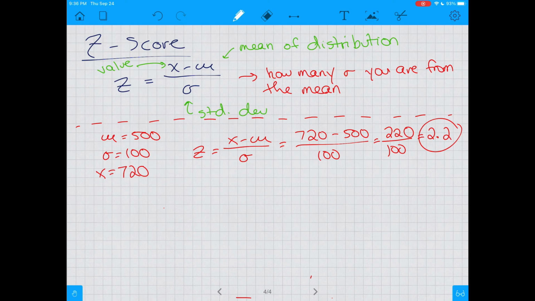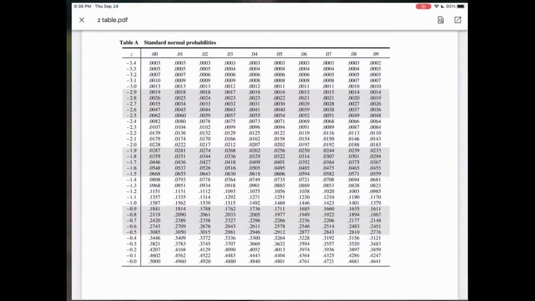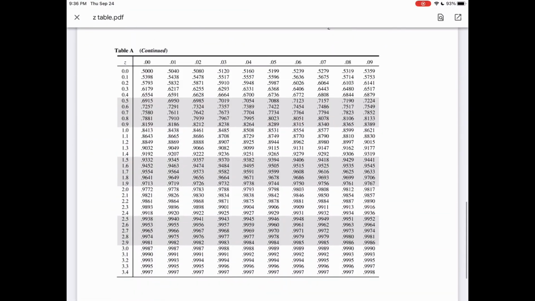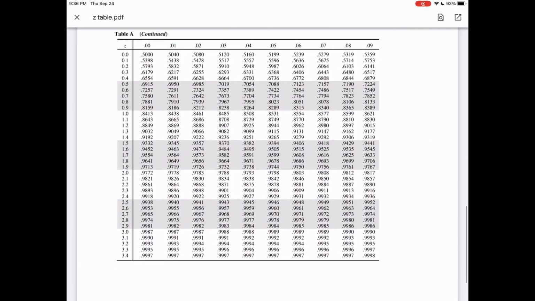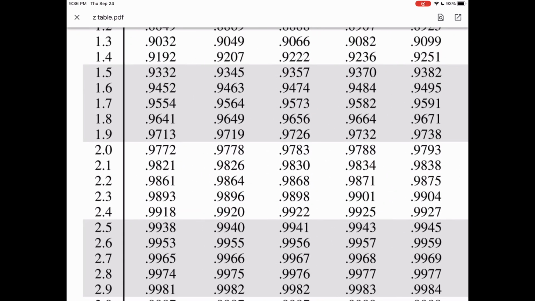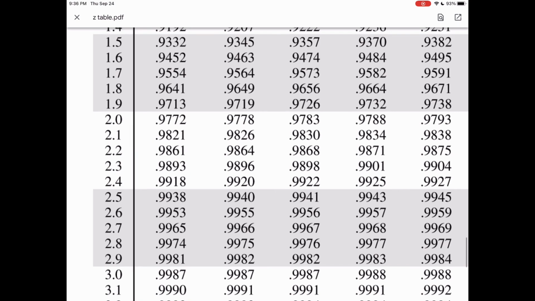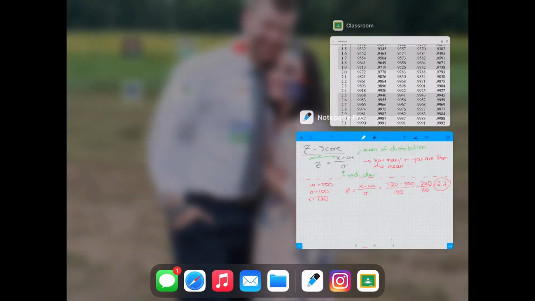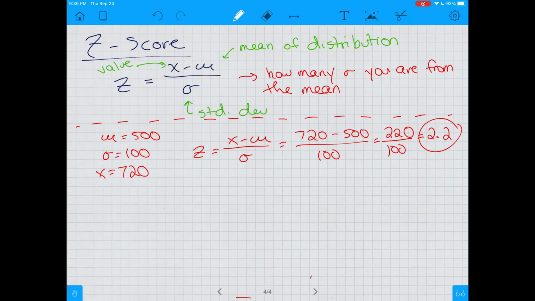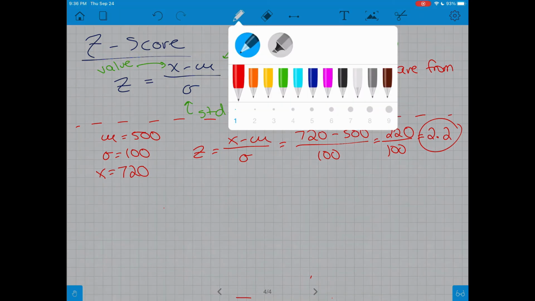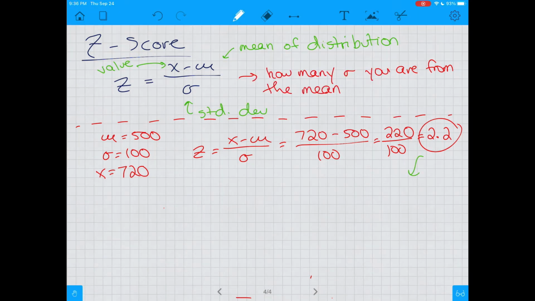Now, interestingly, if I go to my z-table and I find 2.2, I get this number of 0.9893. What does that correlate to? So, remember I said the area underneath is the probability.